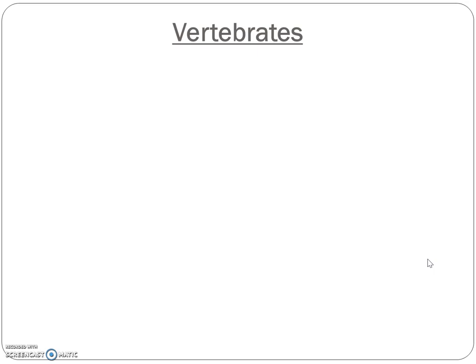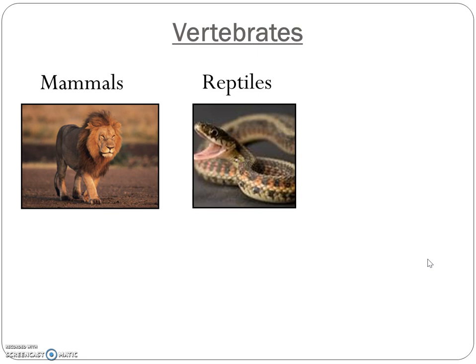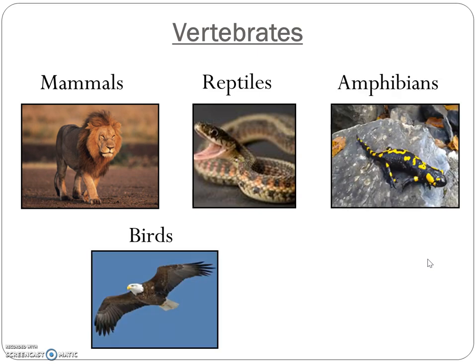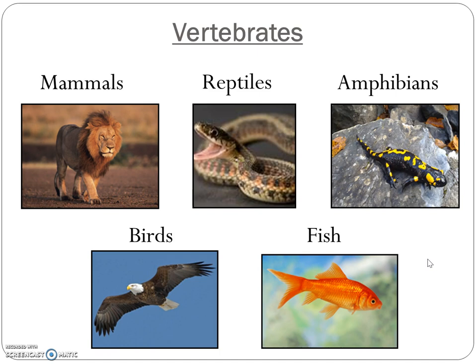The 7 vertebrate classes include mammals, reptiles, amphibians, birds, and fish. The fish group has 3 categories: the jawless fish, cartilaginous fish, and bony fish. Vertebrates are chordates, and most have a backbone. They have a circulatory system with a heart and blood vessels, a digestive system to change food into a useful form, a skeletal system for support, a respiratory system for gas exchange, and a nervous system for control. Vertebrates have large brains and well-developed senses. Let's take a closer look at each.